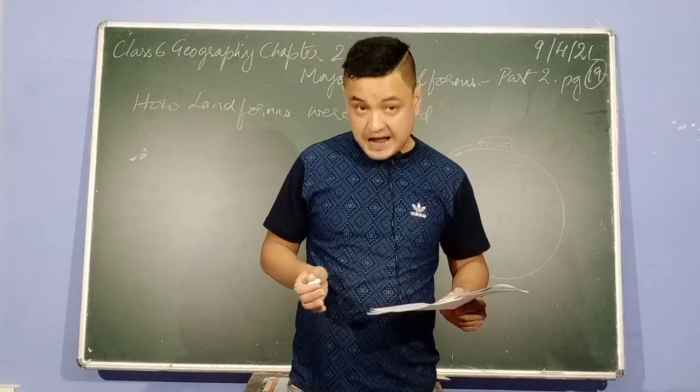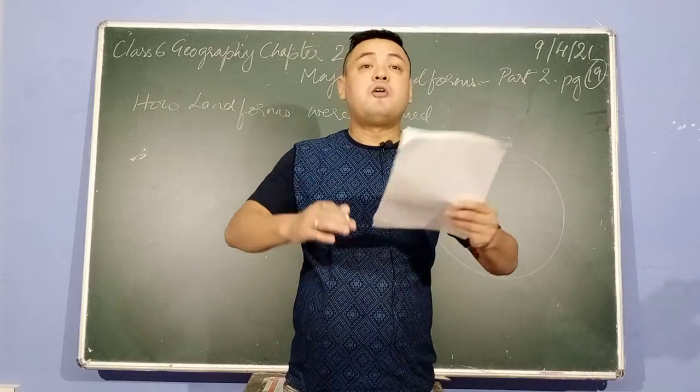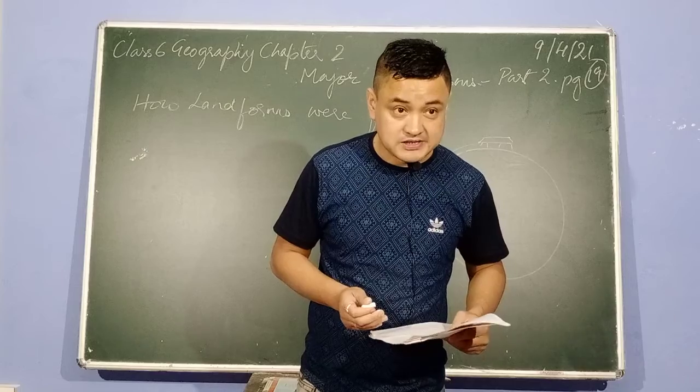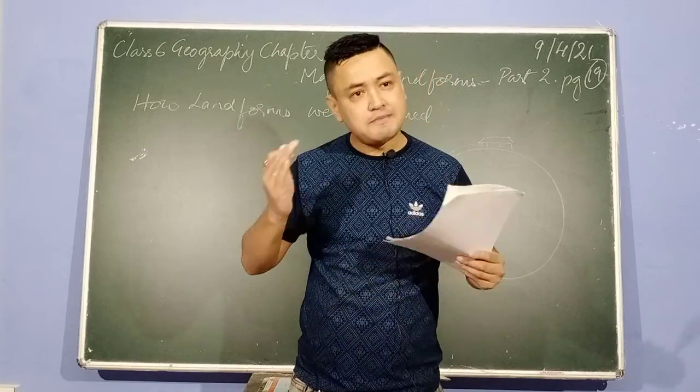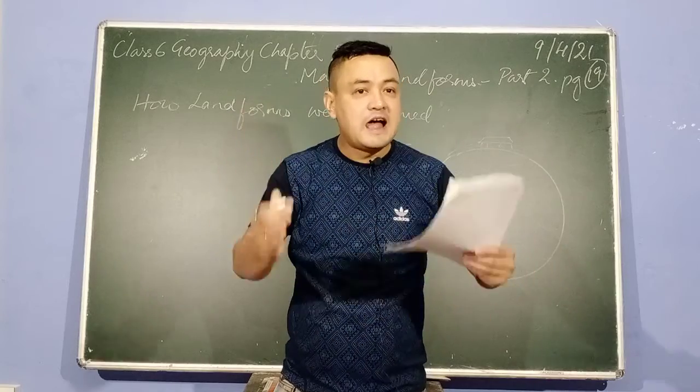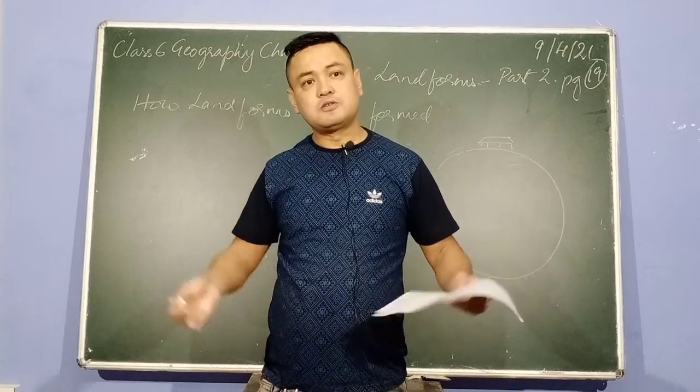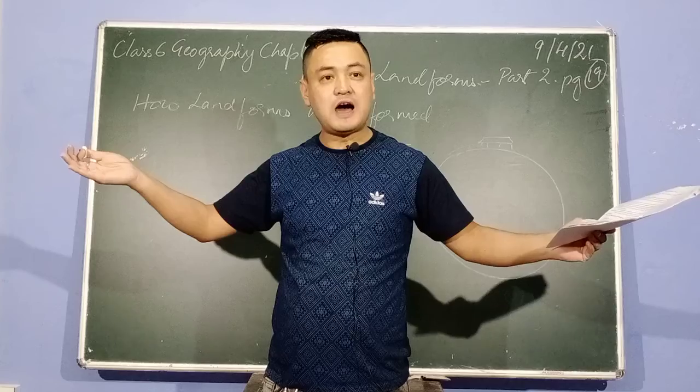Continents means land, and all the oceans, that is water bodies. Last time I told you what landmass and water bodies are. Landmass means land, and land means continents, the countries on which you are living.